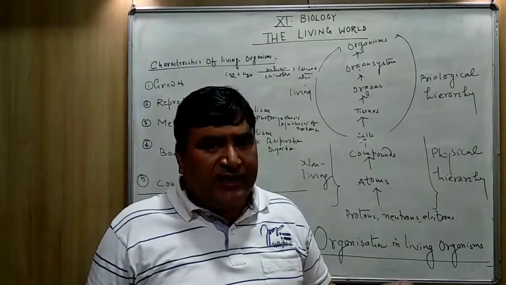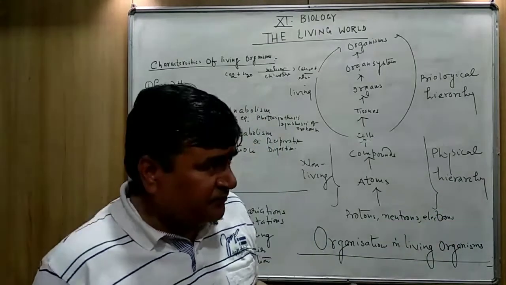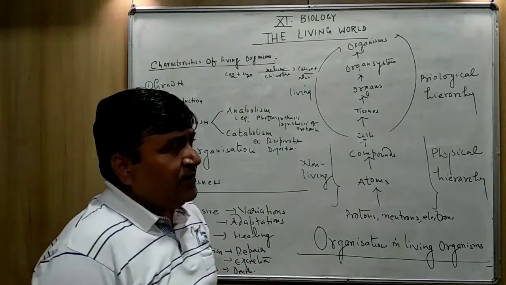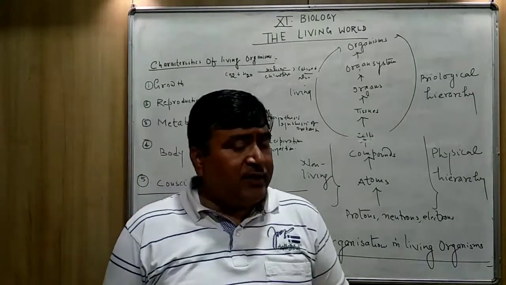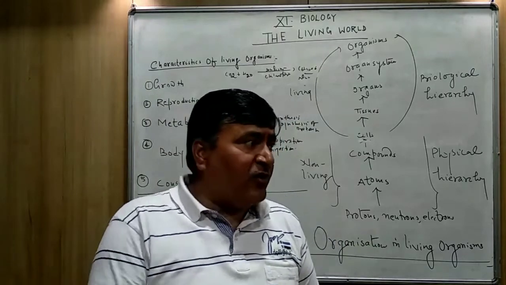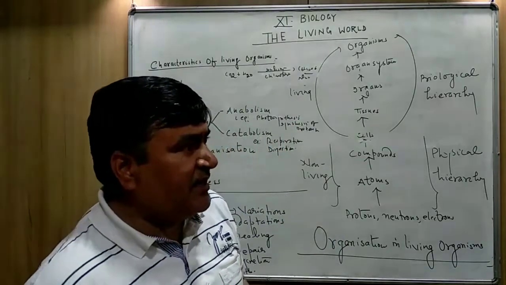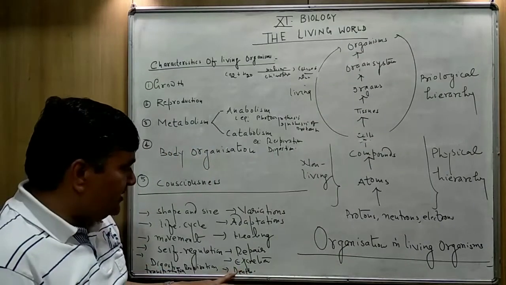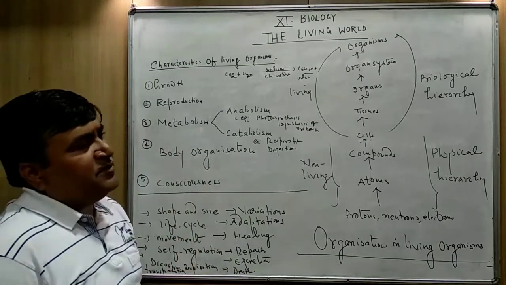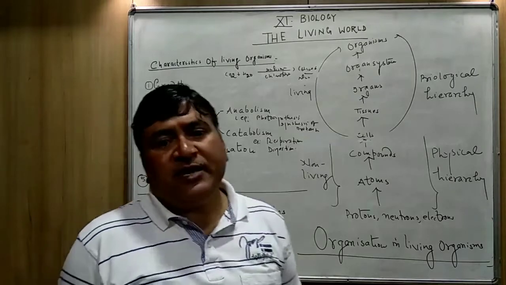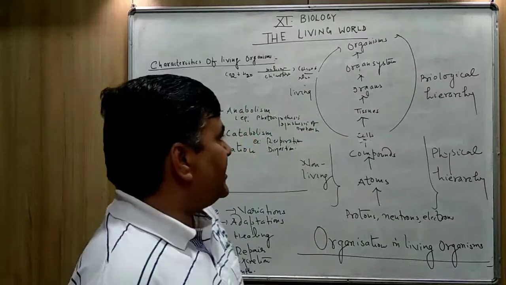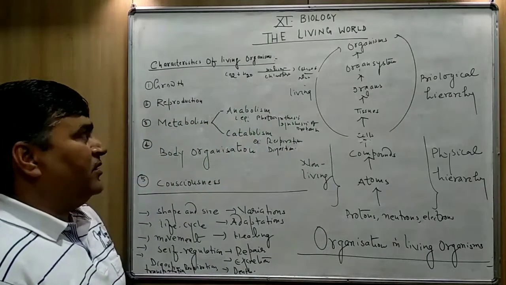Therefore, we can say that in unicellular organisms, cell division is itself a mode of reproduction, and their life is immortal. But except for the unicellular organisms, all the living organisms die after the completion of their life cycle. And death is also a characteristic feature of the living organism.